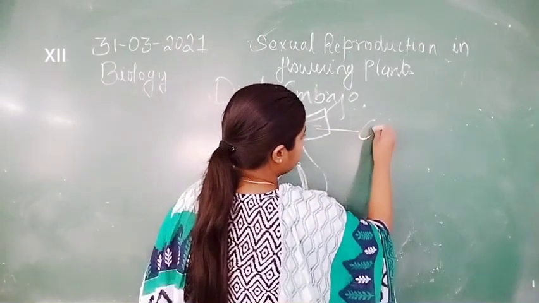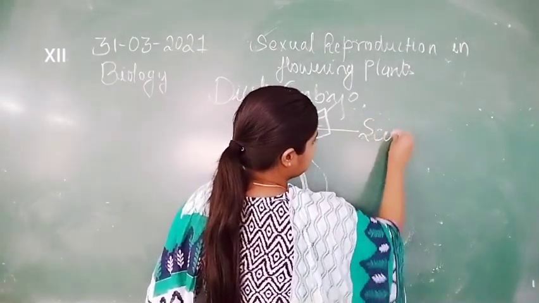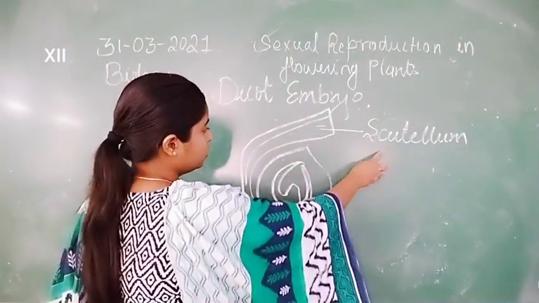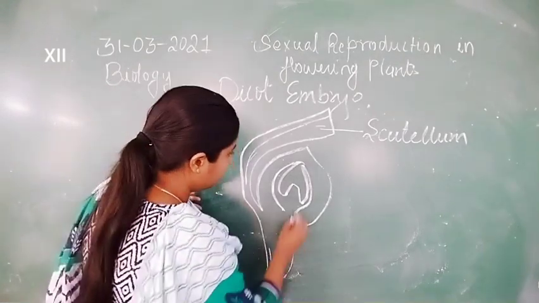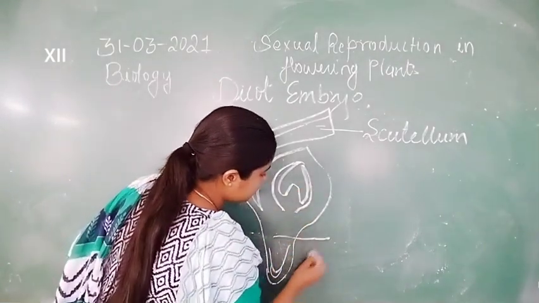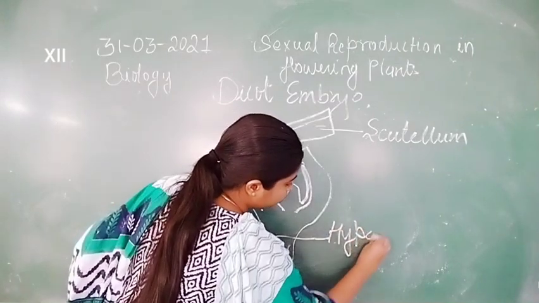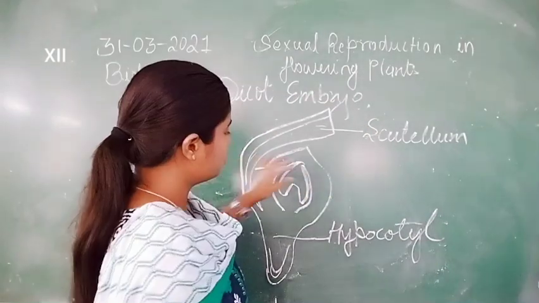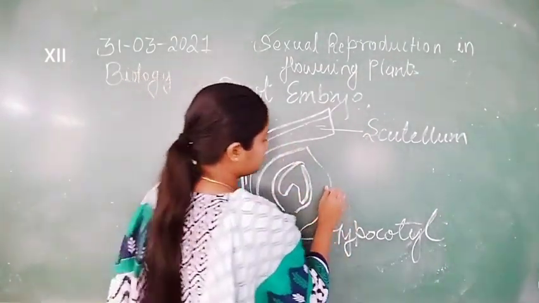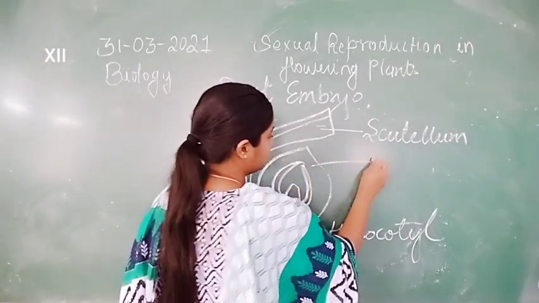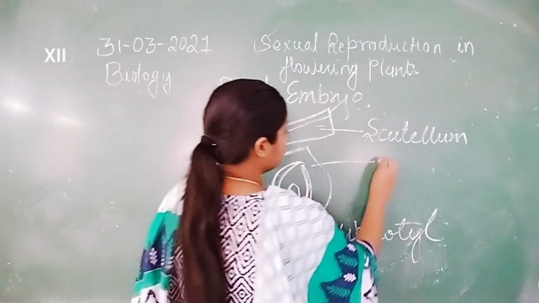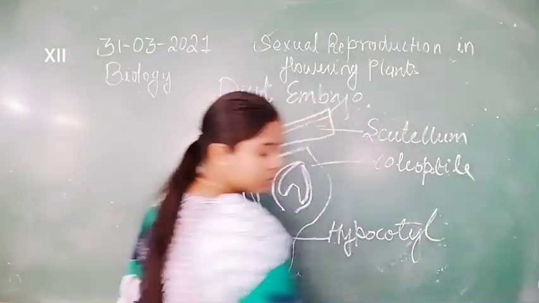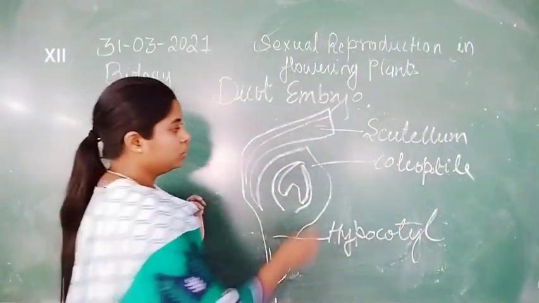Here is the scutellum. This is the scutellum, and this is the hypocotyl. This structure is the coleoptile.